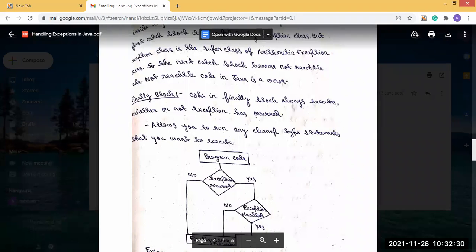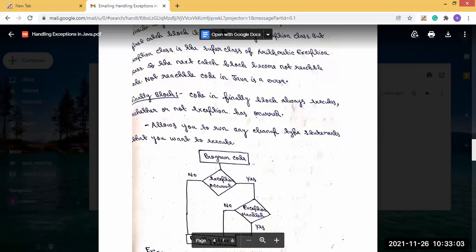Any code we write inside the finally block will always execute, whether or not an exception has occurred. That means the code written inside the finally block will execute irrespective of whether an exception occurred or not.